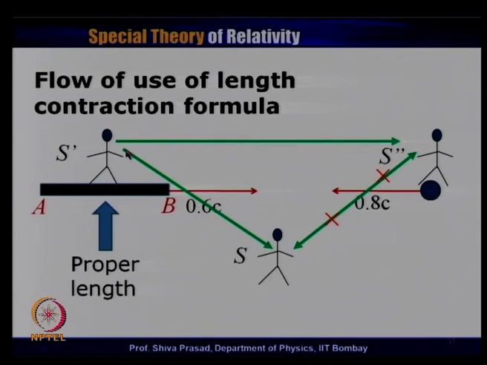Of course, I can use the path like this, from here go to here and come back here, or go from here to here and come back here. That is possible, but not the direct use of the length contraction formula from s to s double prime. That is prohibited, because in neither of these two frames the length is proper.